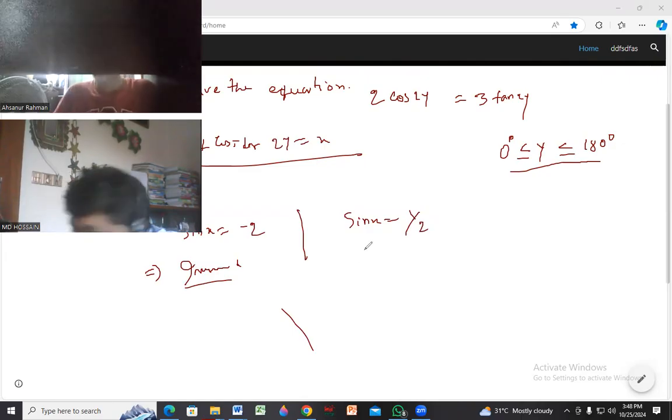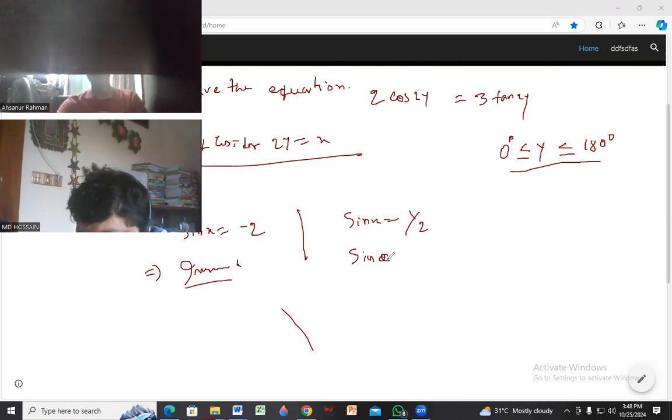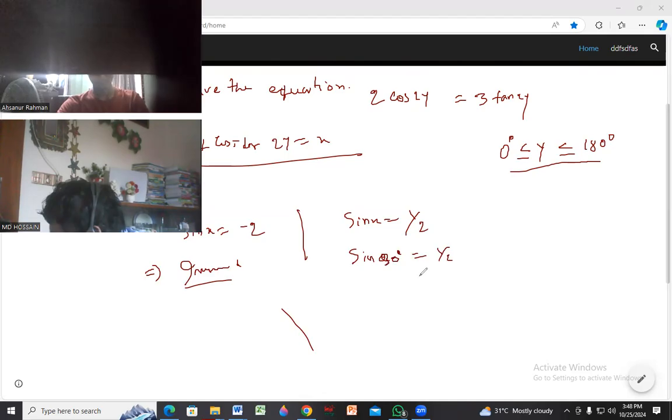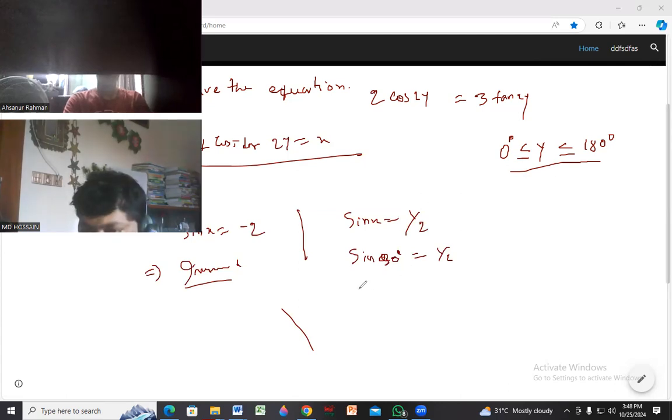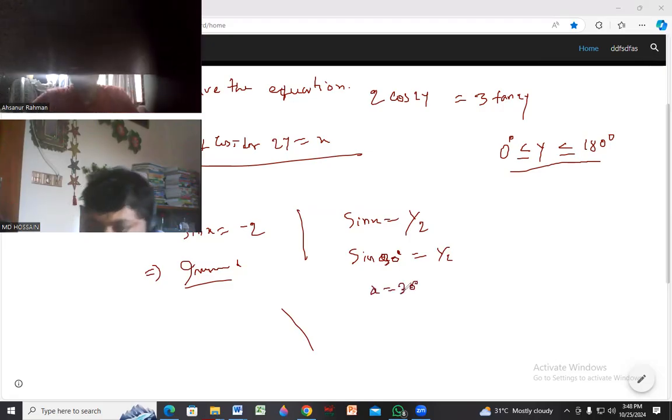Sin 30 degree equal to half. So sin 30 degree equal to half, right? Got my point? So x equal to 30 degree. Then x equal to the value angle 30 degree. So x equals what?